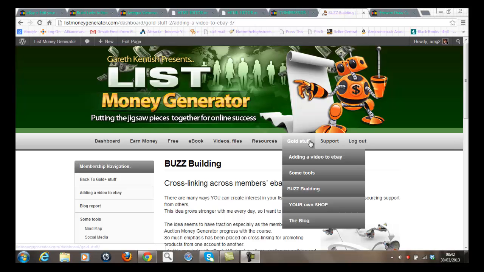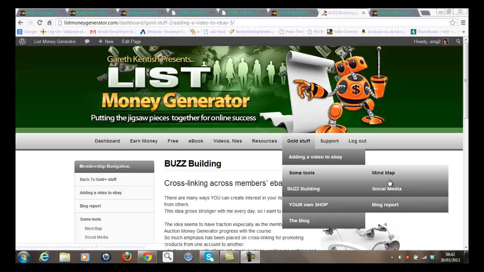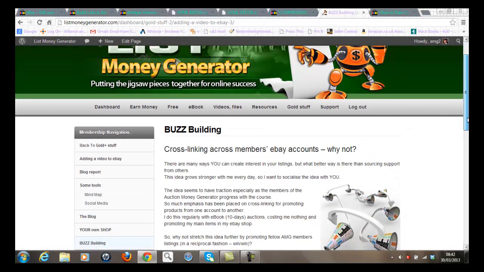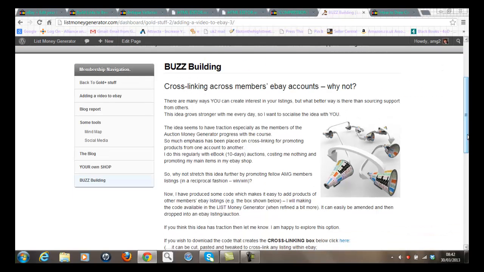The objective is to create a buzz about each other's eBay businesses. And the diagram here depicts beautifully what I mean by this. So each member promotes each respective eBay business by broadcasting in some form.